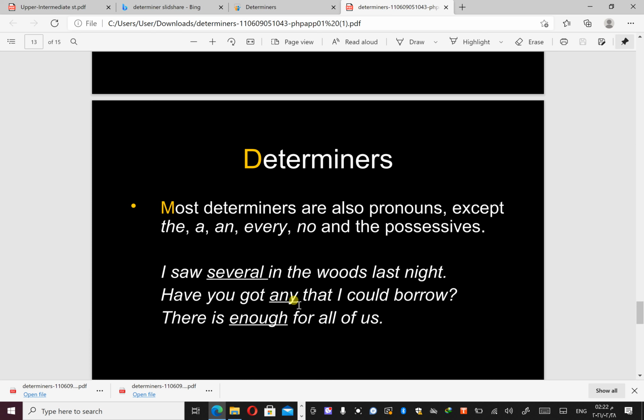Have you got any? If these words are used without a noun, we can use them as pronouns as well, except the, a, an, every, or no, which should be followed by a noun, and the possessives like my, her, his should also precede a noun. But other than that, we can use them as pronouns without referring to a noun. Just keep this in your mind.